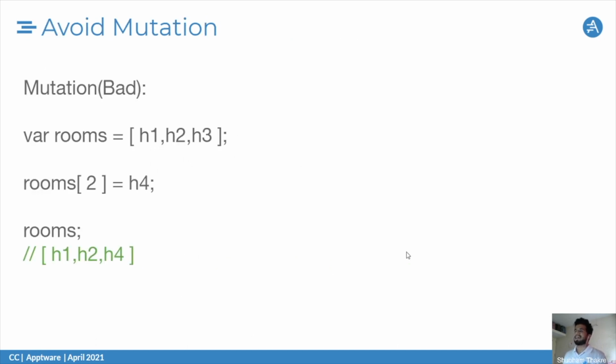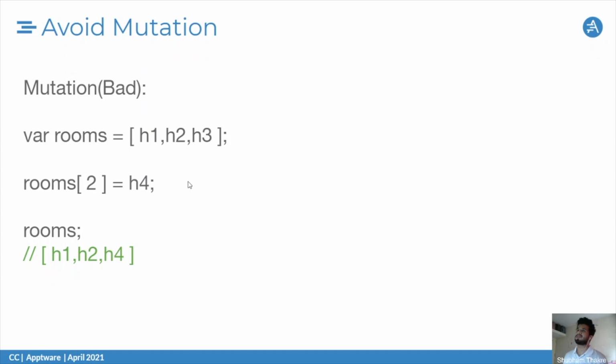Okay, and next is avoid mutation. So what is mutation? I guess all of us are familiar with it, but I'll just cover it again. Mutation is changing the values of objects and variables. So avoid mutation in functional JavaScript. What does it basically mean? Immutable means once we set any variable or data, we can't change it.